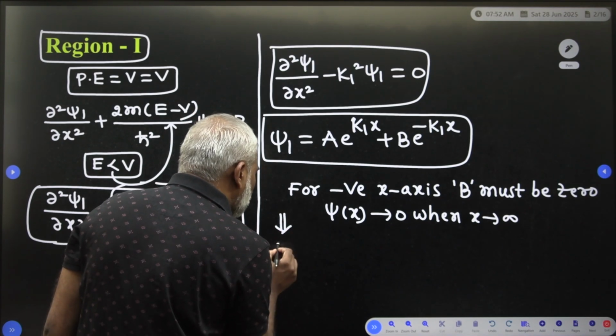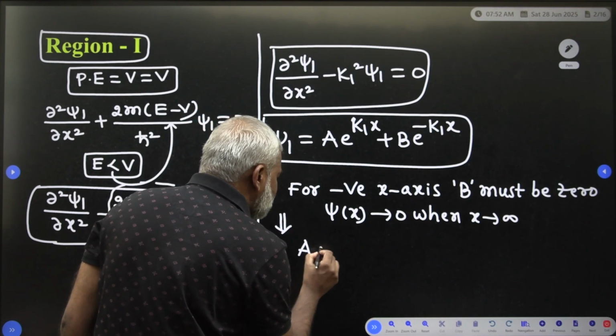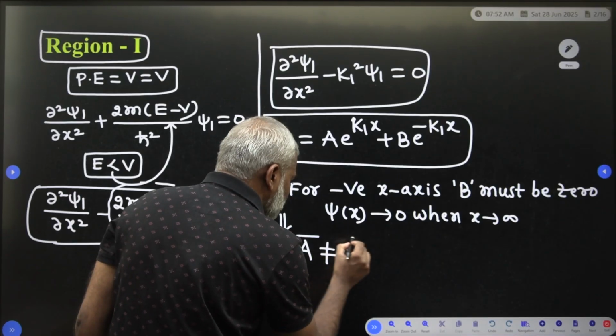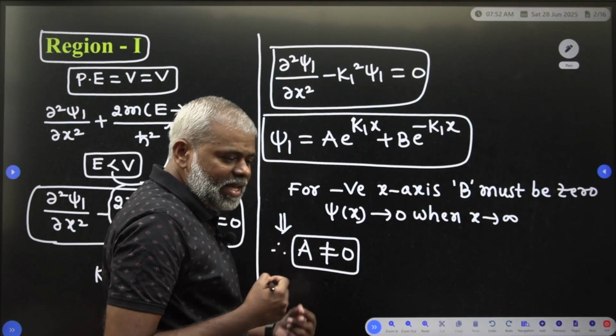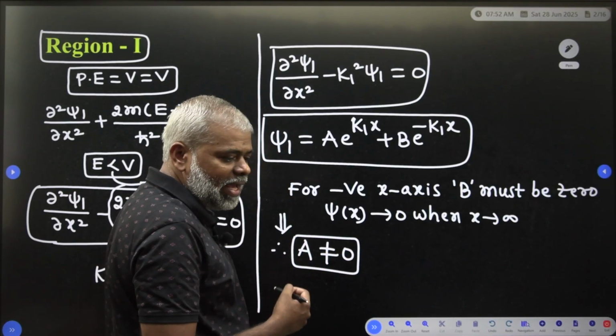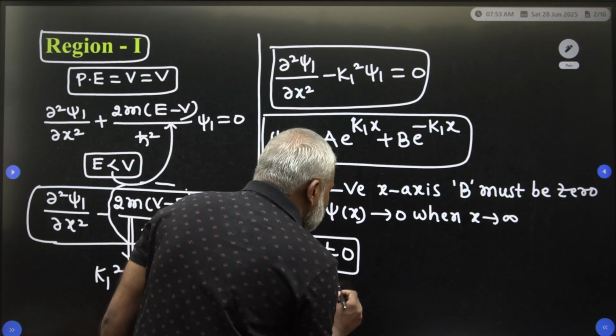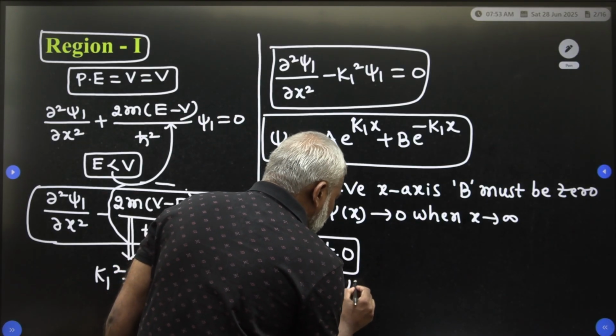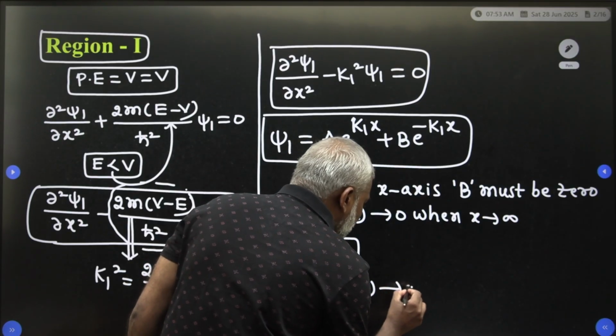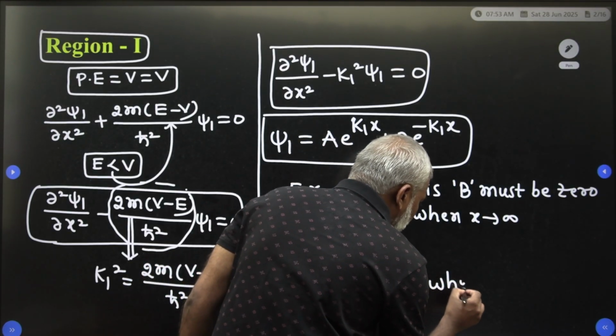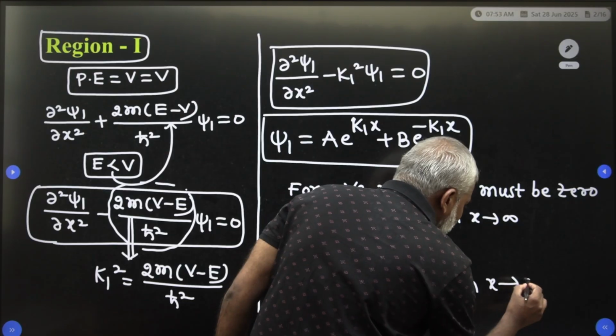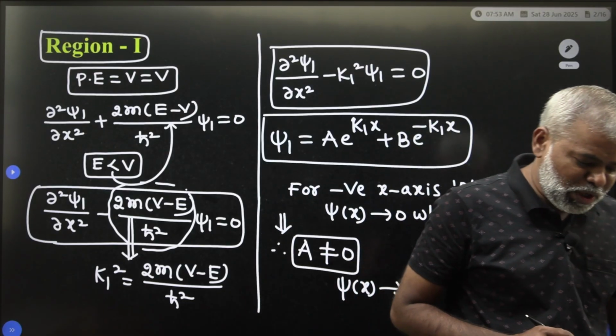Therefore, A is not equal to 0. Why is A not equal to 0? Because the other term, ψ of x, would tend to infinity when x tends to infinity.